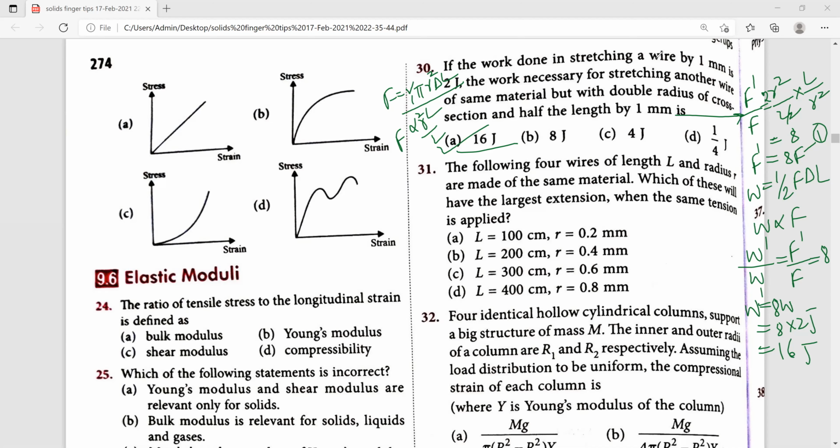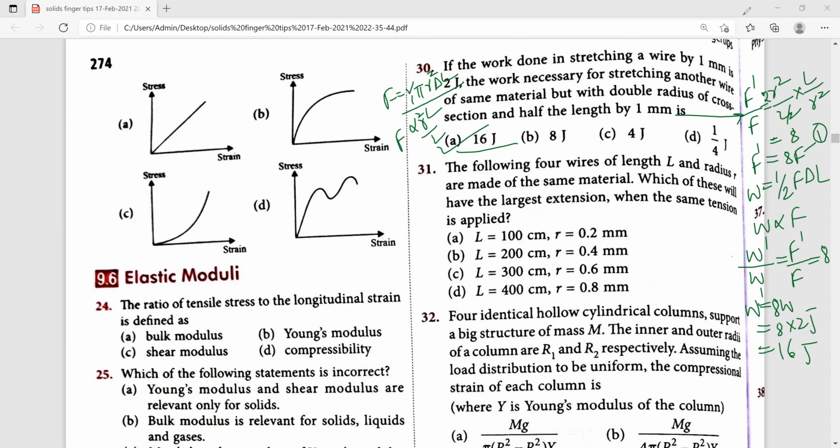So here for 32nd one, area of cross section of each column is A equal to pi in the bracket R2 square minus R1 square. Since each column supports 1/4 of the load, force is equal to mg divided by 4.